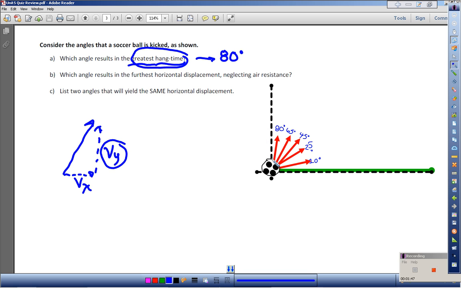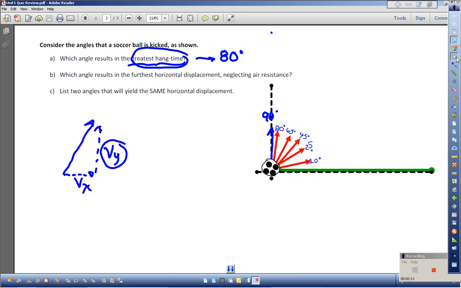And think about it, if you could somehow pop a soccer ball straight up in the air at 90 degrees with the same velocity as all these other vectors, it would reach the highest point and stay in the air for the longest. But that's only if each one of these magnitudes is the same magnitude.